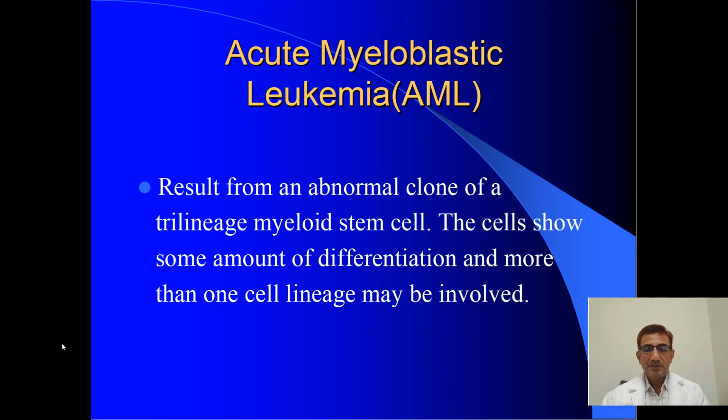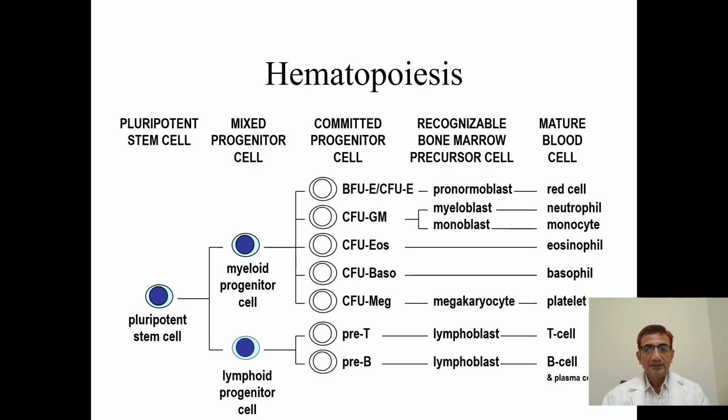Today we'll discuss acute leukemias, mainly AML. In this class, we discuss AML. I told you it results from an abnormal clone of trilineage myeloid stem cells. The cells show some amount of differentiation, and more than one cell lineage may be involved. This is the basic common hematopoiesis.